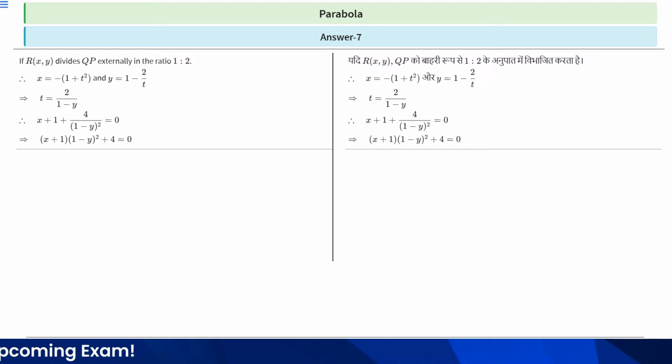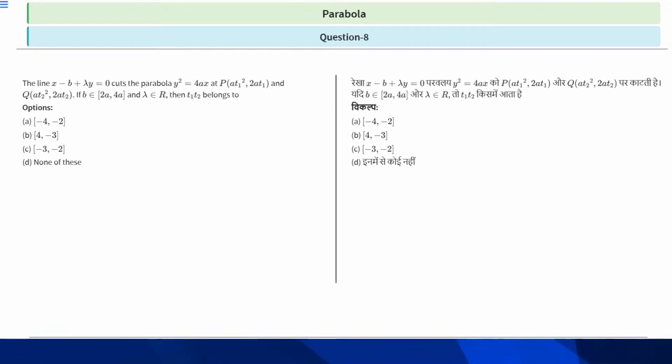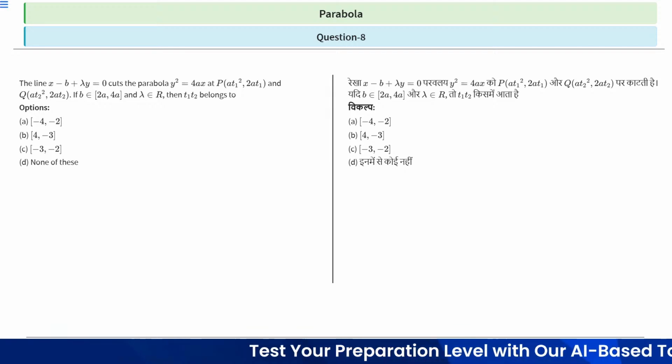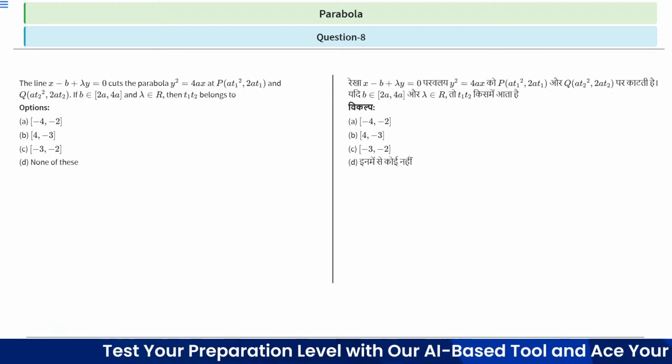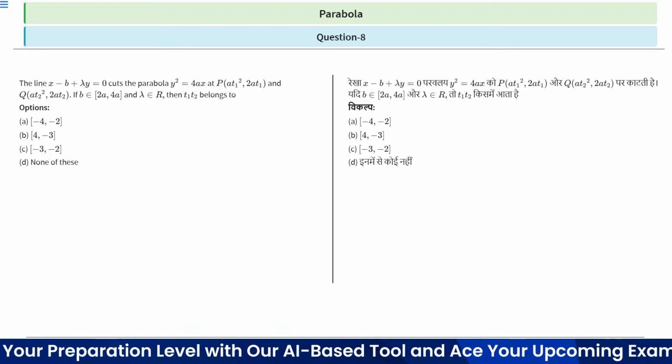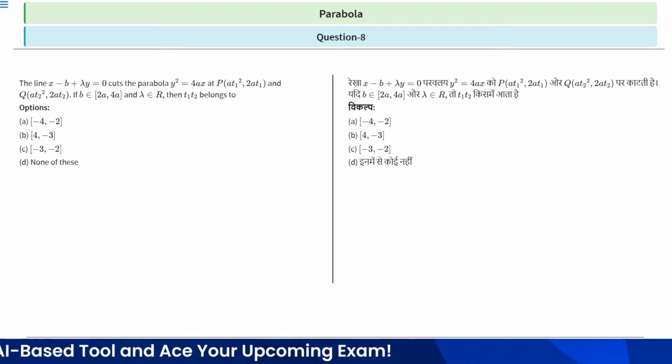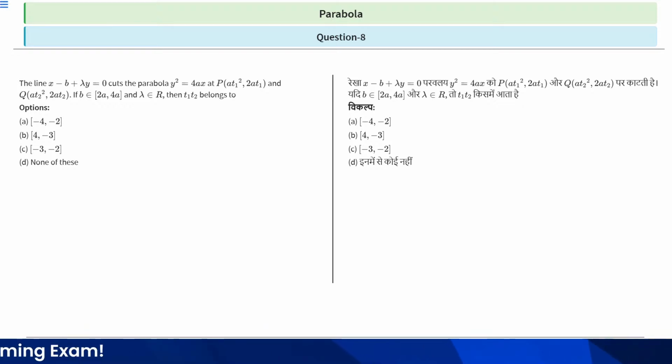So let's move to the next question. Question number 8. Question number 8 says the line x minus b plus lambda y equal to 0 cuts the parabola y square is equal to 4ax at P (at1 square, 2at1) and Q (at2 square, 2at2). If b belongs to (2a, 4a) and lambda belongs to R, then t1 t2 belongs to what?